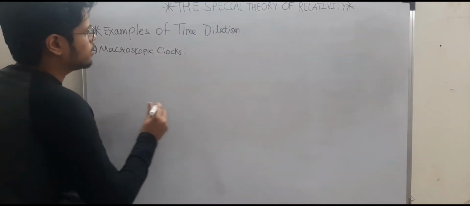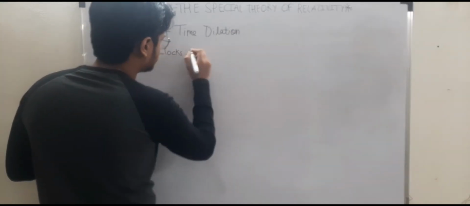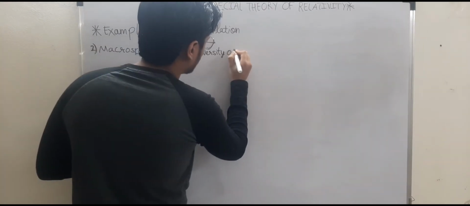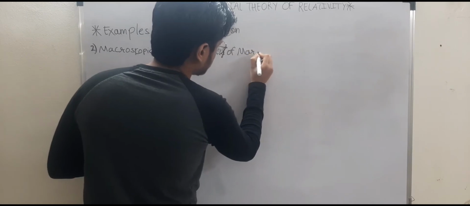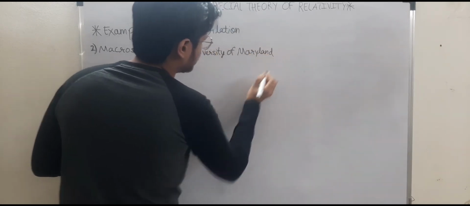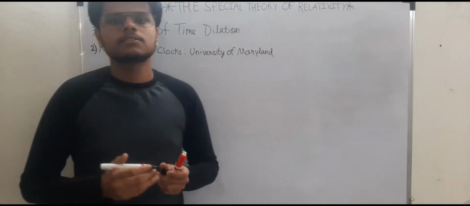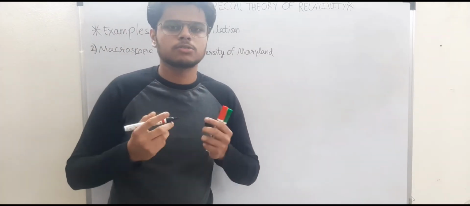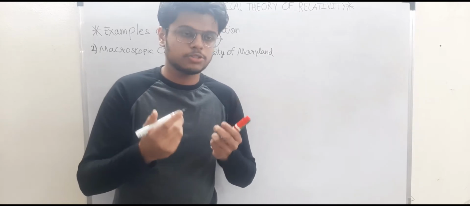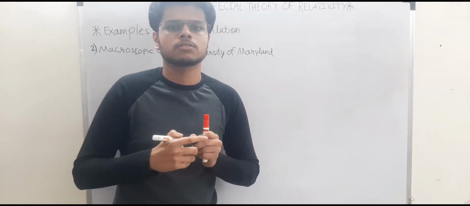Nevertheless, there was this experiment made by, I guess, University of Maryland. They took big clocks in aeroplanes and flew them around the world to try to check the time dilation in those clocks, right?